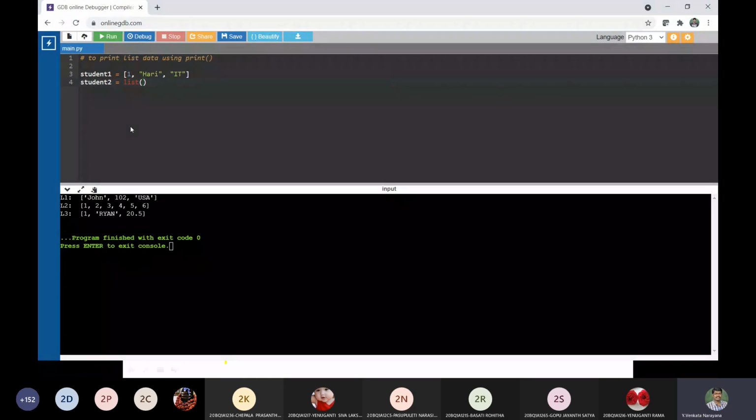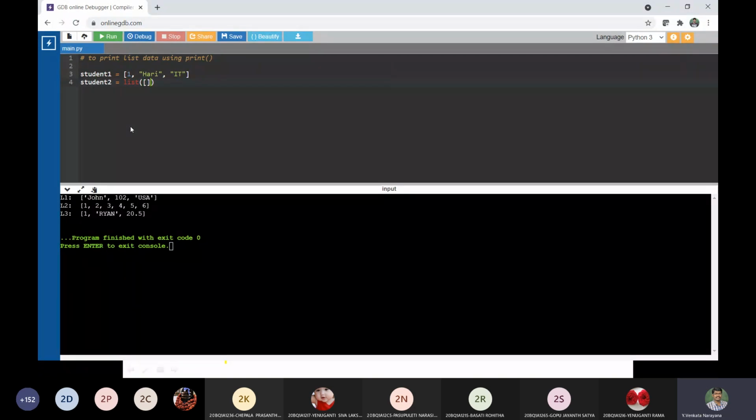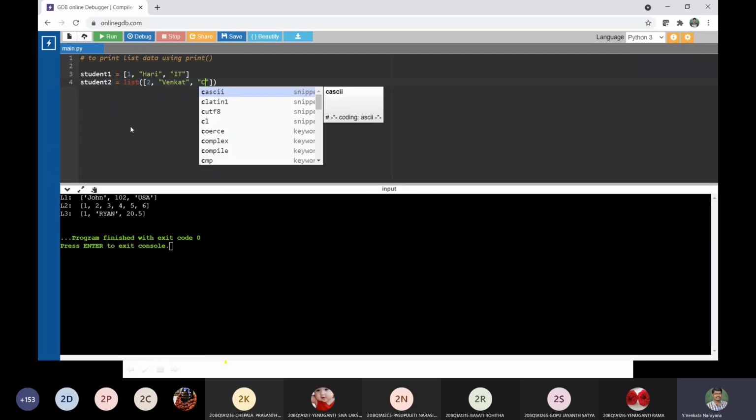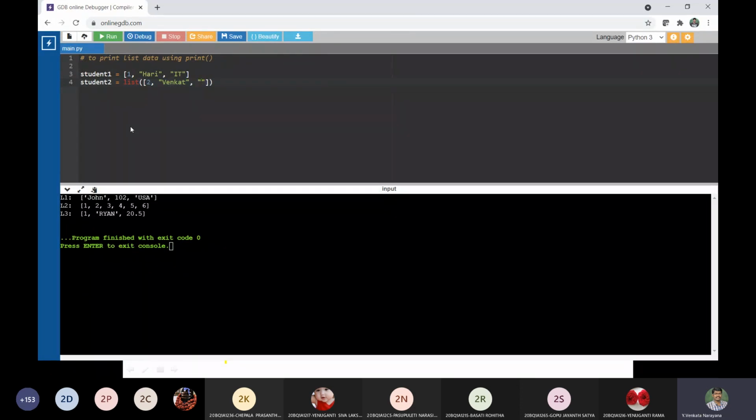Okay, so in the list I would give in the square braces student 2, let the roll number be 2, and his name is Venkat, and he also belongs to some department, CSE. Okay, so this is how we are supposed to create. So let us see how to print the contents.